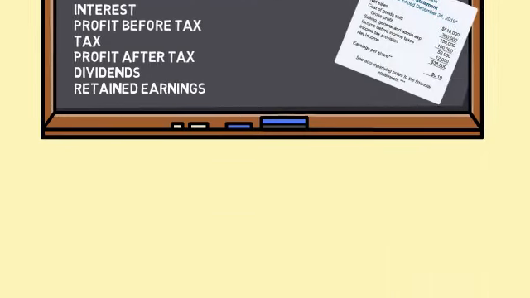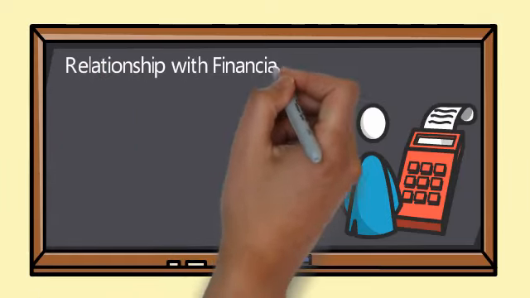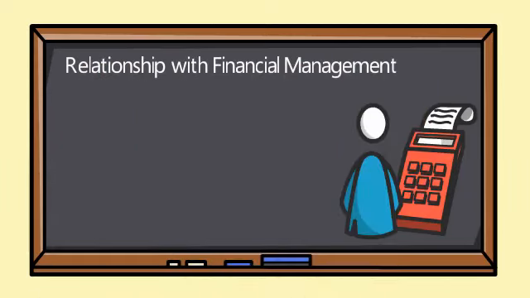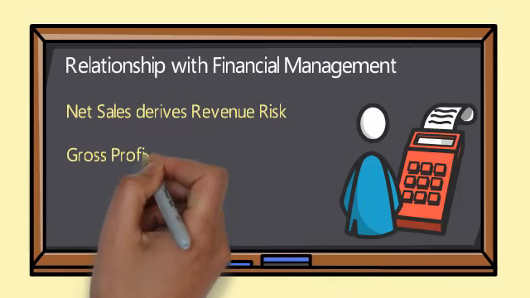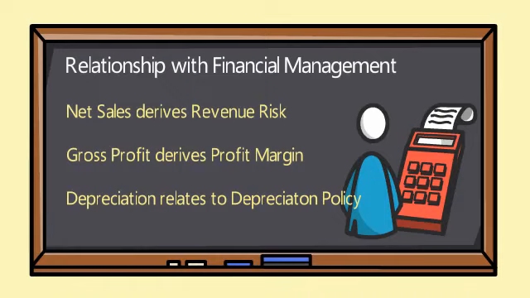The relationship of the items with financial management is that it serves as a mechanism to analyze risk, profit margin, tax planning, dividend policy, and returns on equity. So here, net sales derives revenue risk. Gross profit derives profit margin.